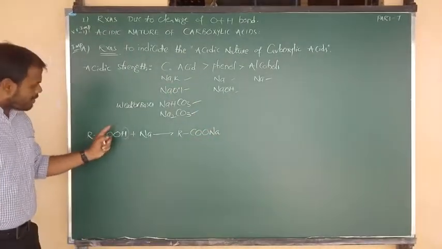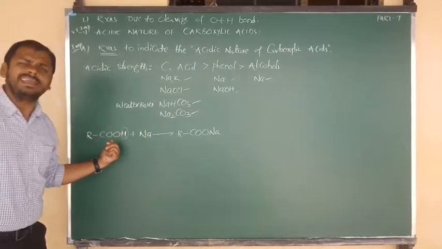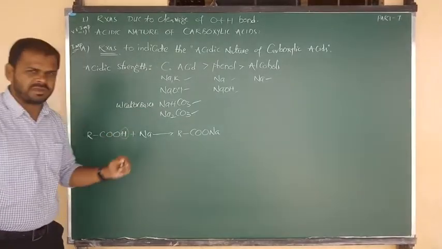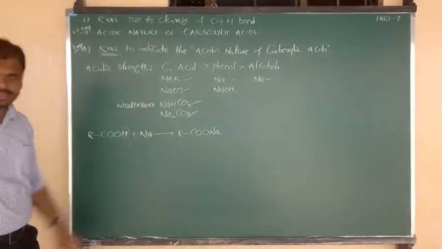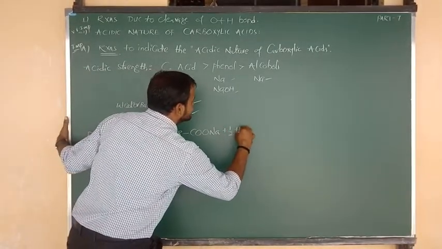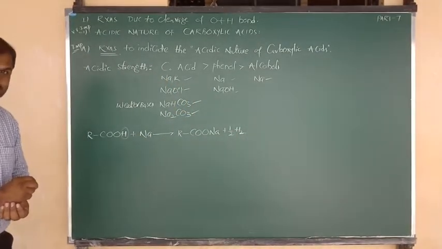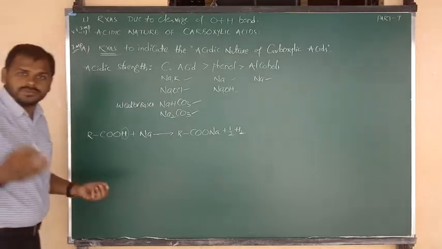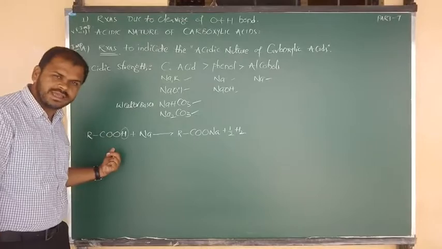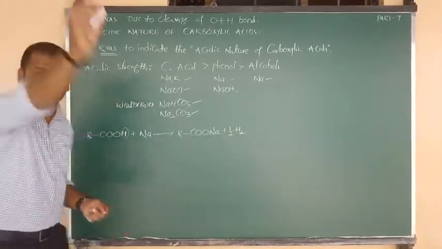So upon reaction with active metal sodium or potassium, carboxylic acid has the tendency to donate its proton, it can donate H plus. That indicates the nature of acidic strength. That hydrogen is removed in the form of hydrogen gas. For balancing, we have to write half mole of H2 gas. Okay, good. They can ask you an objective question: what is the gaseous product obtained when carboxylic acids react with active metals? Answer is hydrogen gas.